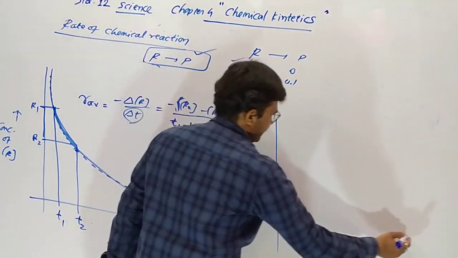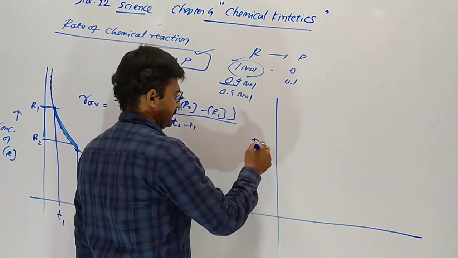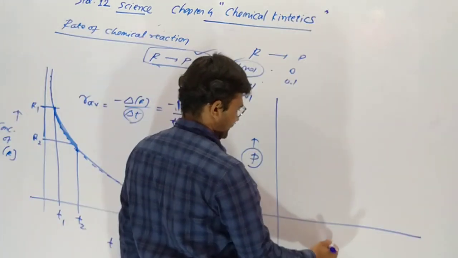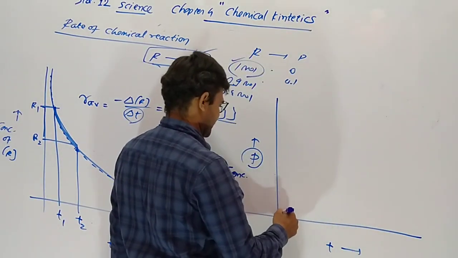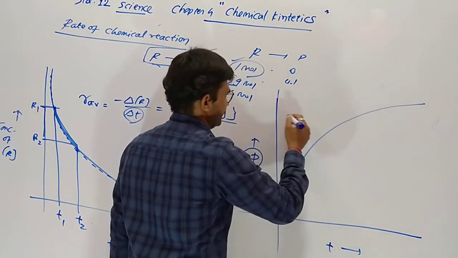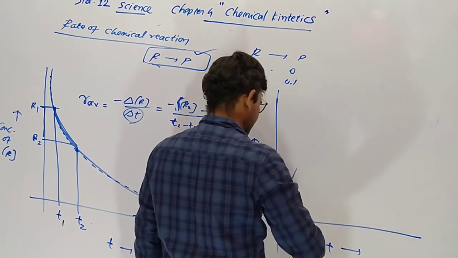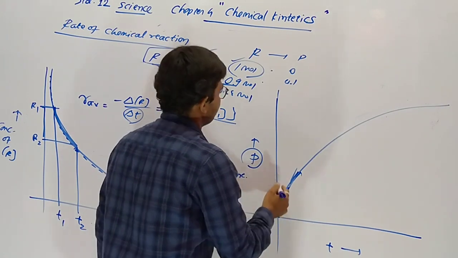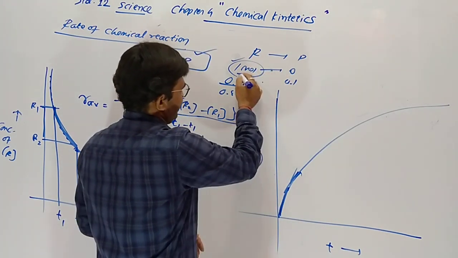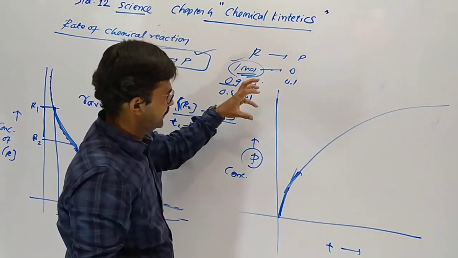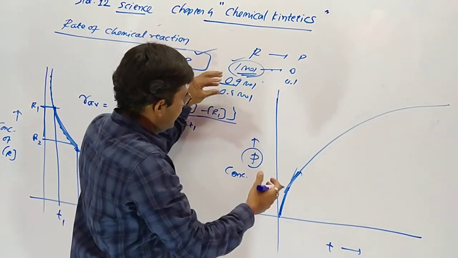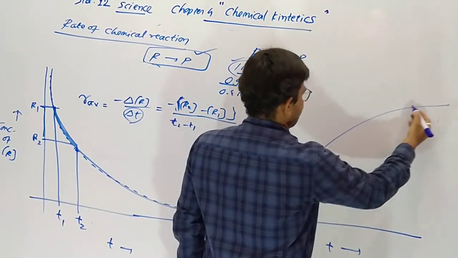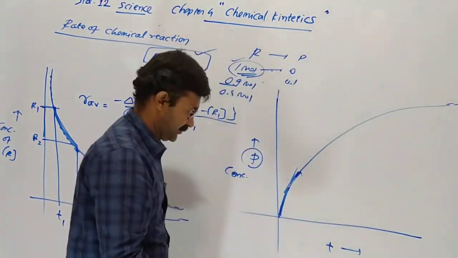Now, the same graph for the product. When we take concentration of product on the y-axis and time on the x-axis, our graph will also be curved. In the initial stage it increases fast. Why? In the initial stage more reactant is used, so more product is formed. When less reactant is used, less product. The graph is not linear but curved.